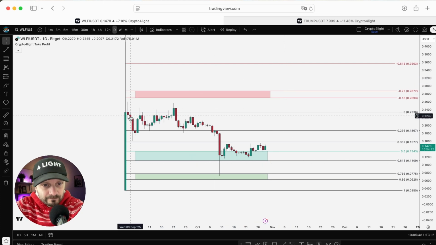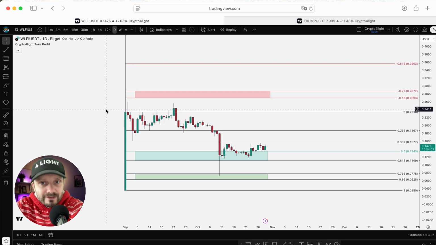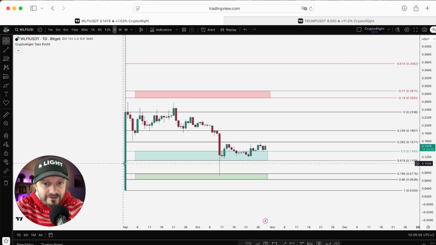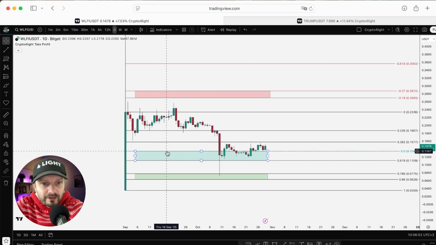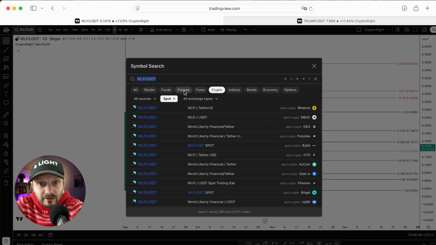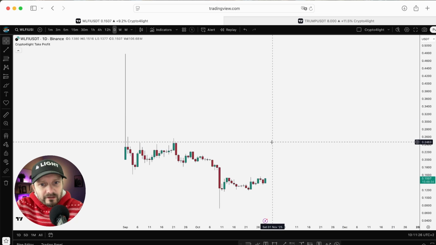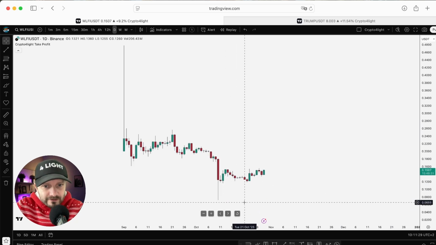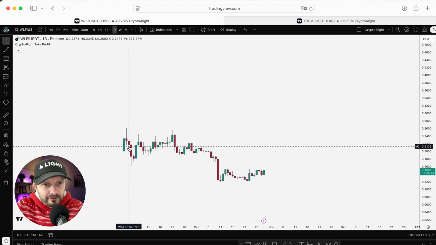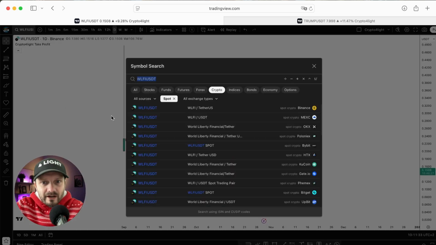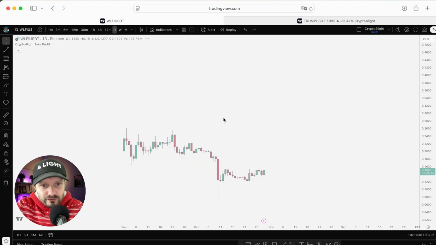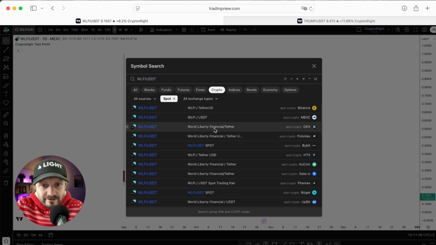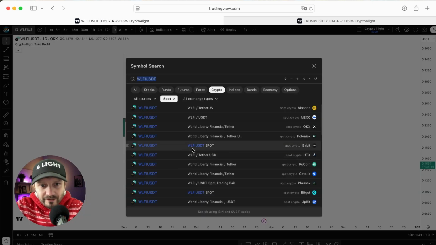So after listing, here, it was on BitGet. For both of these tokens, I use this model on BitGet because BitGet had the lowest listing price. So we identified the best zones with the lowest listing price. For example, on Binance, I guess it can be the invalidation of the idea. This is how it looks on Binance, and if you analyze on Binance, the model is absolutely invalidated even after 3 days. That's why I highly recommend you find the exchange with the lowest listing price to identify the levels.